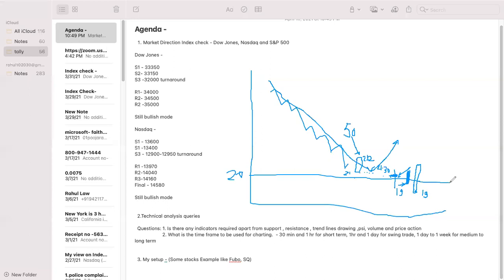I will wait for the next day, because sometimes what happens is that they want weak traders to go out from that position, right? They fear out and they just go out from the position. So what they do, next day it makes a gap up opening from here, for example 20.50, and starts trading up, right? So still I would say that stock is still not closed below my stop loss.